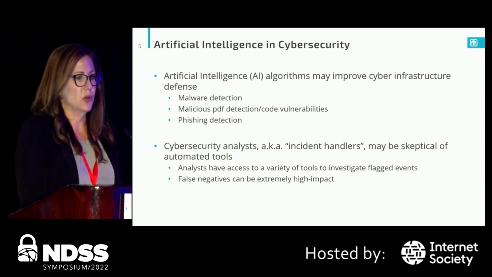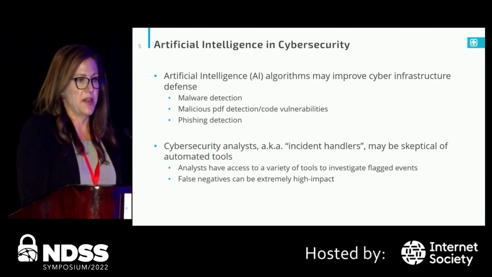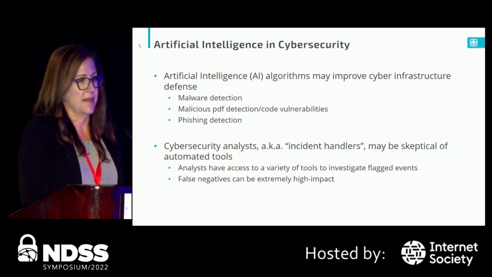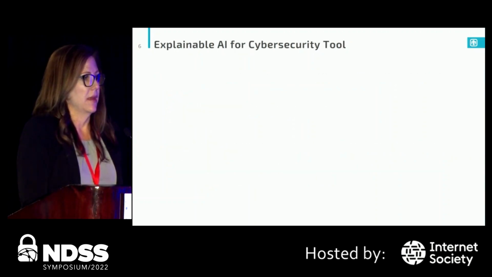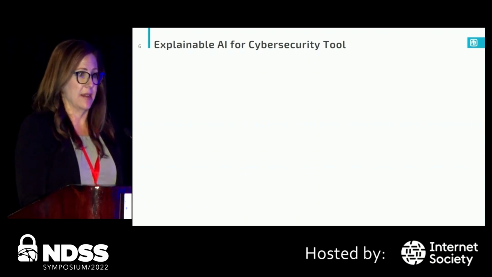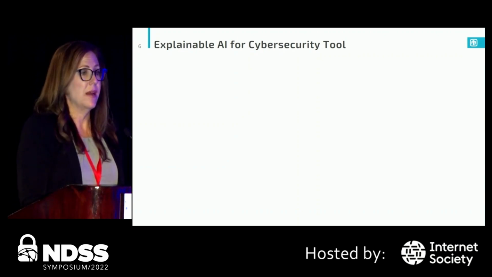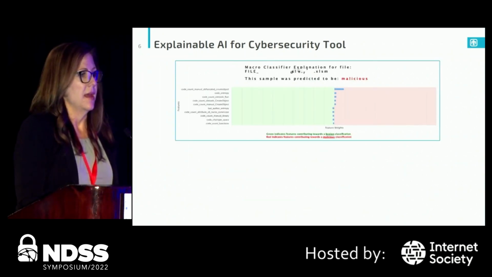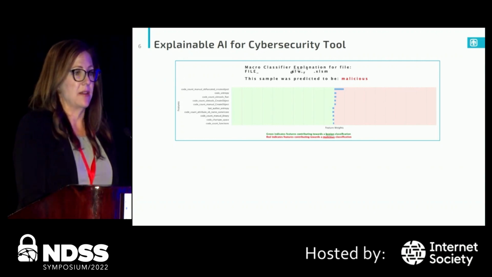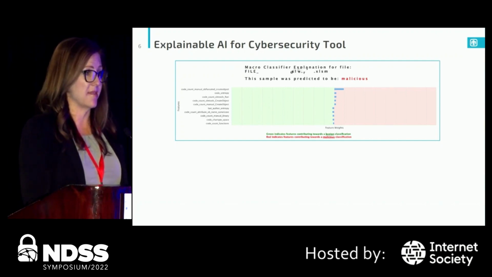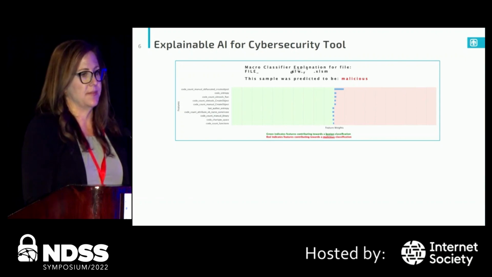Another important piece of automated tools is that false negatives, where a truly malicious instance is identified as benign by the tool, can, as we know, have catastrophic consequences. So our research centered around one AI classification model that was already in use by these cybersecurity analysts. The malicious or benign or unknown output from this pre-existing machine learning model was used in addition to other information from a variety of systems and tools. The analysts would weigh all of the evidence gathered from various tools, including this model's output, to make a final determination of malicious or benign for each instance they encountered.